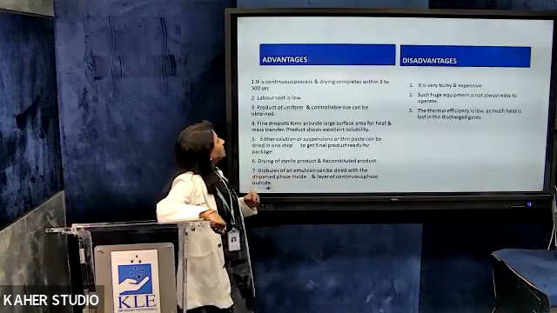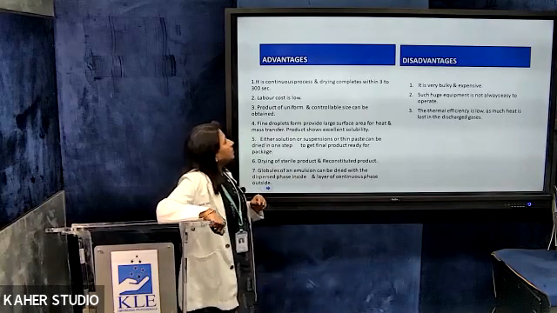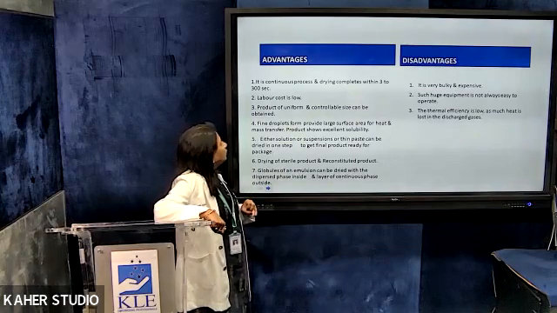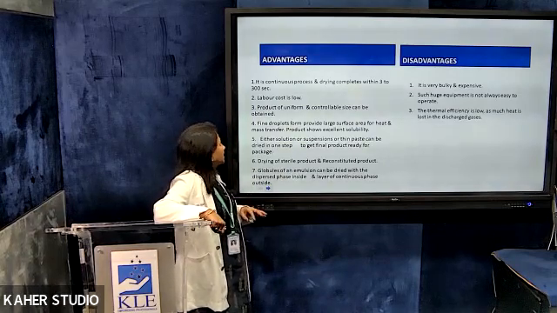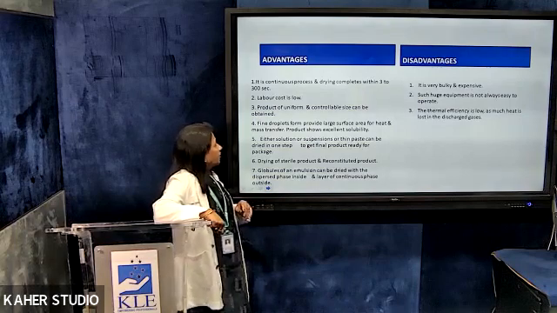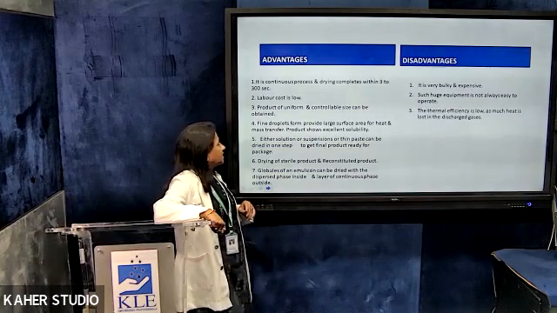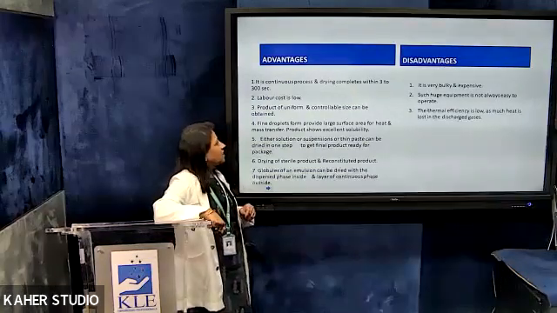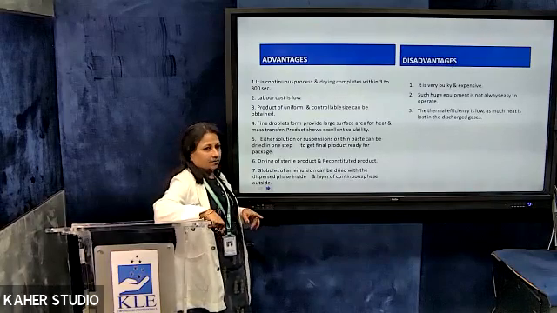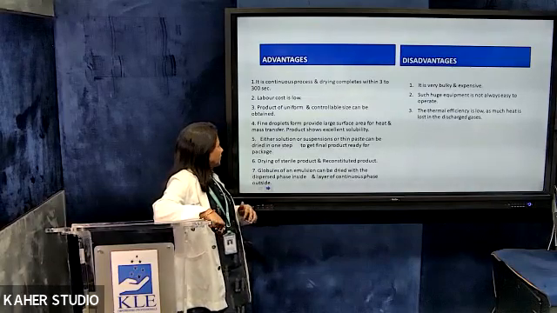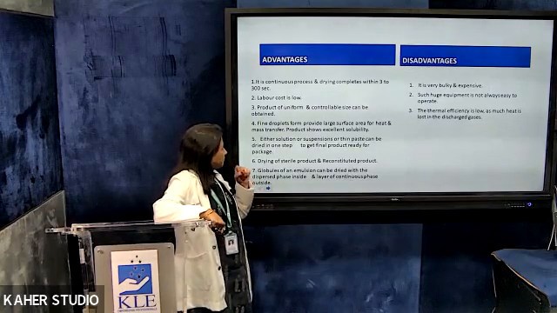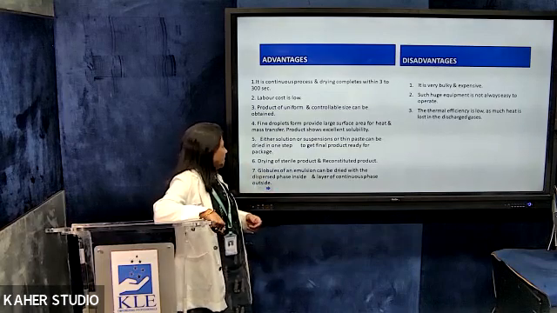Advantages: it is a continuous process and drying completes within just 3 to 30 seconds. The labor cost is low. The product is uniform and controllable size can be obtained. Fine droplets provide large surface area for heat and mass transfer. Product shows excellent solubility. Either solution or suspension or thin paste can be dried in one step to get the final product ready for packaging. Drying of sterile products and reconstituted products is done by spray dryers. Globules of an emulsion can be dried with the dispersed phase inside and a layer of continuous phase outside.